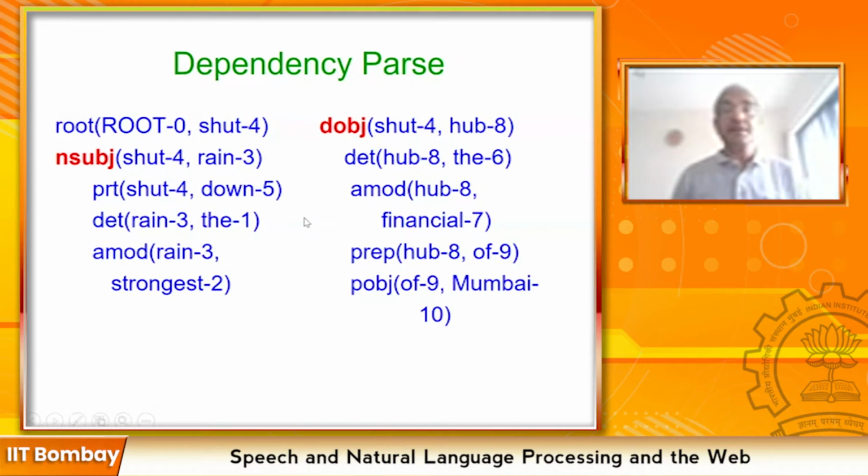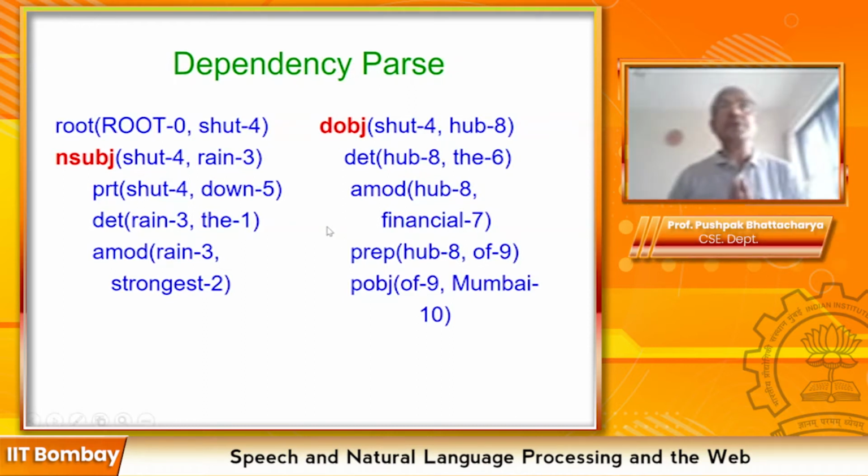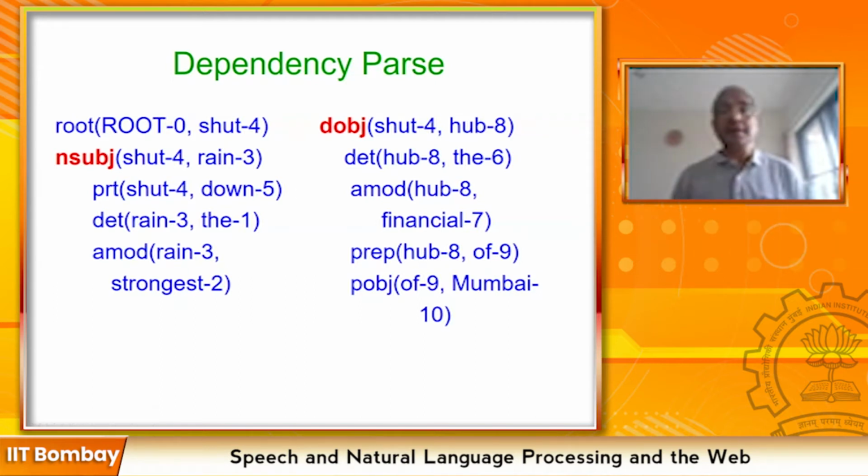Okay, so two methods of parsing, constituency and dependency. Now we would like to slowly go into algorithms for creating such parses. We understand the language phenomenon, namely there are head and modifier, there are phrases and subphrases. Now how to go from a raw linear sequence of words to this kind of structure? We have already discussed top-down parsing, bottom-up parsing, combined top-down and bottom-up parsing, and CYK parsing. They were algorithms for creating constituency trees. Similarly, there are algorithms for creating dependency trees, which we will take up as we go ahead.